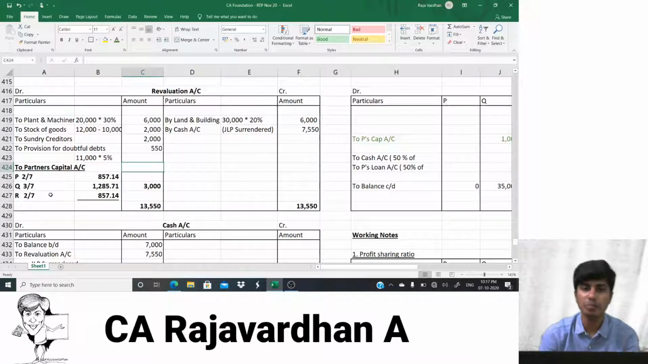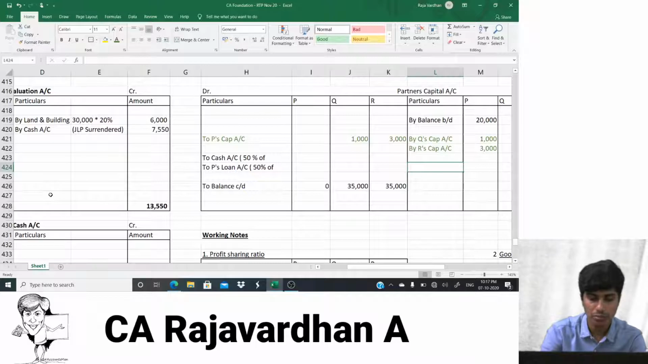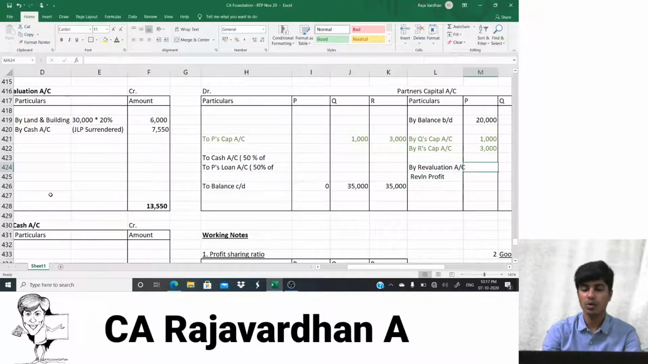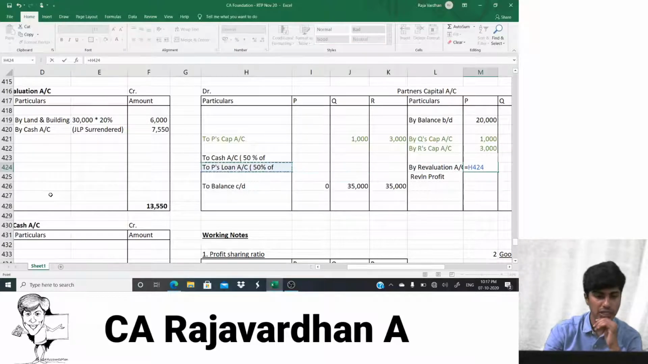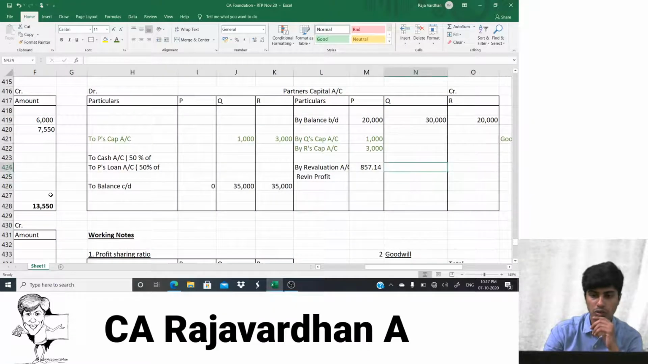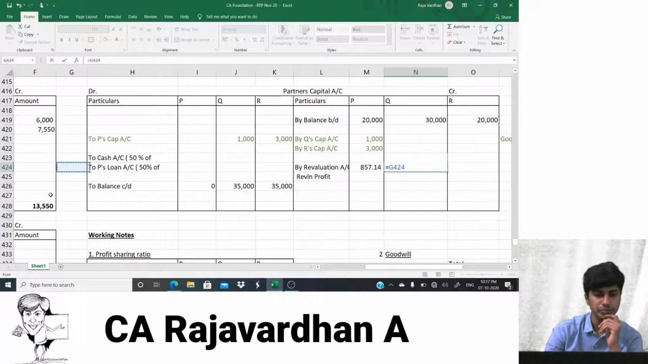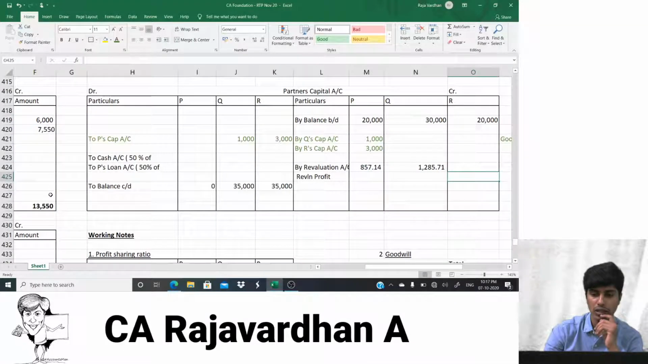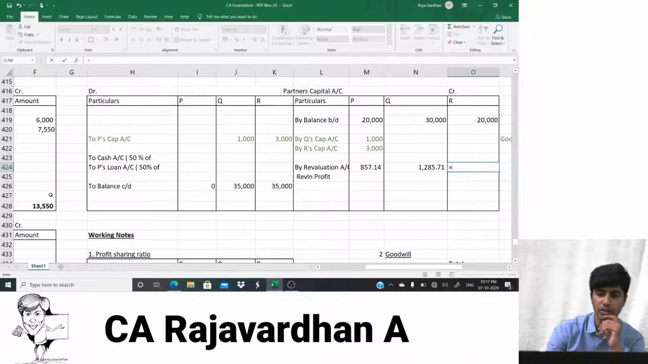Okay. Now, when I've written by two partners' capital account in the revaluation account, here I'd have to write by revaluation account. Concentrate. Here I'll write revaluation profit. This is for your understanding. What are the amounts? P would be getting 857.14. How about Q? Q would be getting 1285.7. How about R? R also would be getting 857.14.